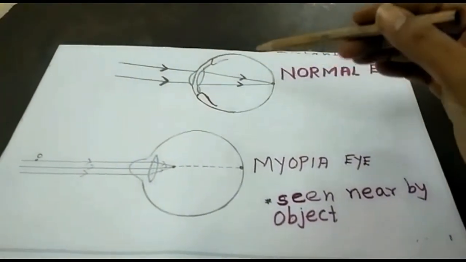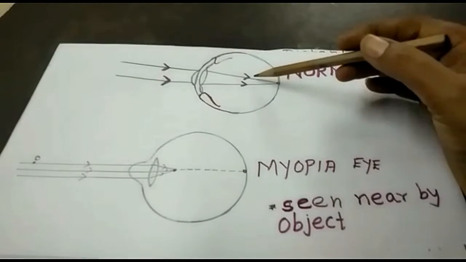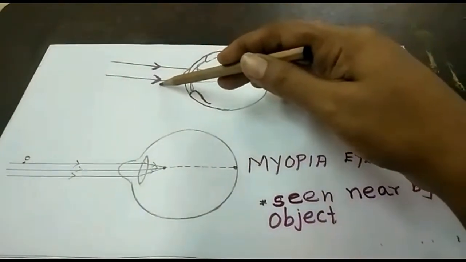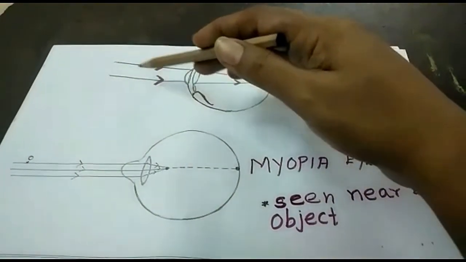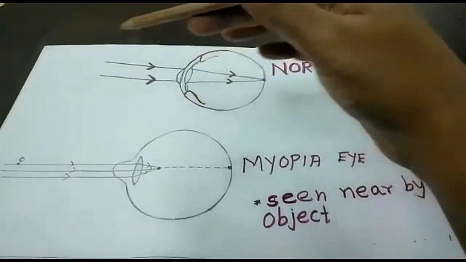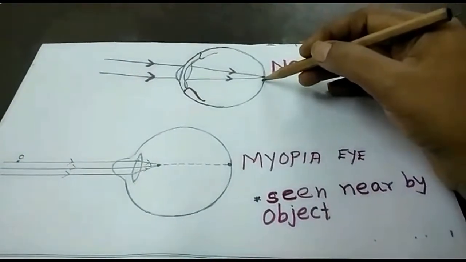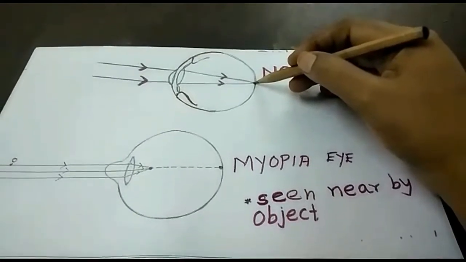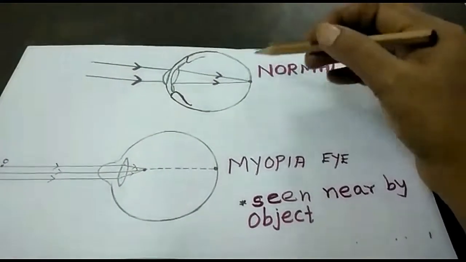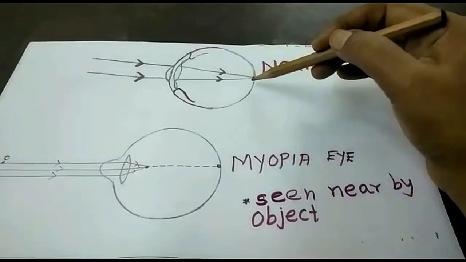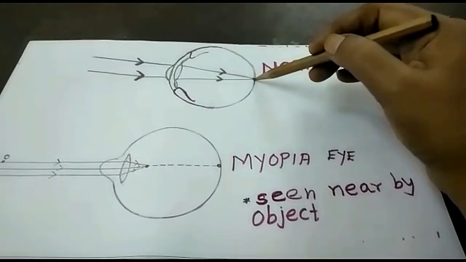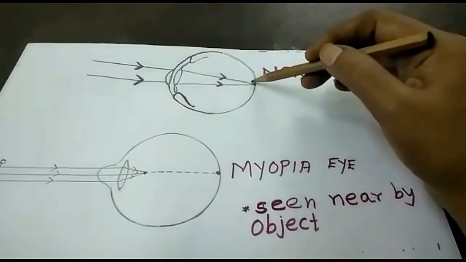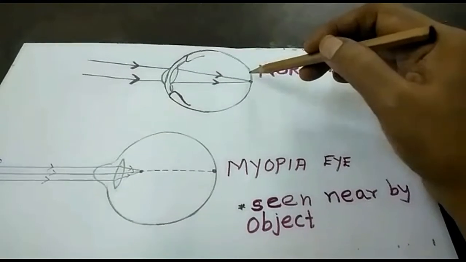Yes, a normal eye is able to see nearby objects up to 25 centimeters, and a far object can be seen clearly on the retina. It may be at infinity. Okay, the image will appear clearly on the retina. If you are getting blurred images, it is caused by a defect.